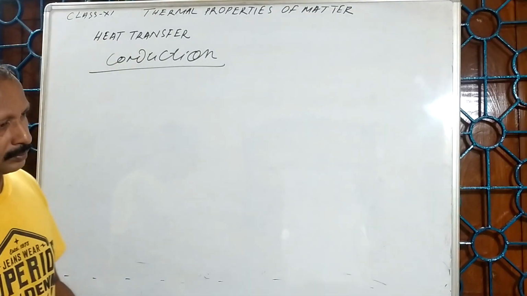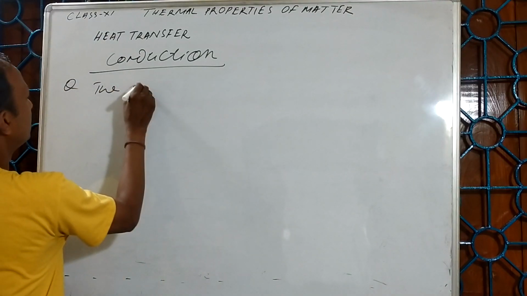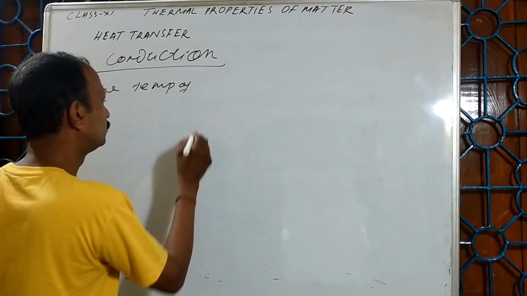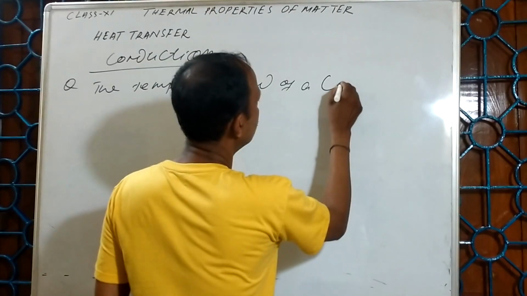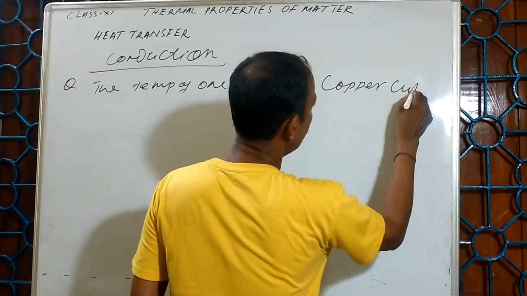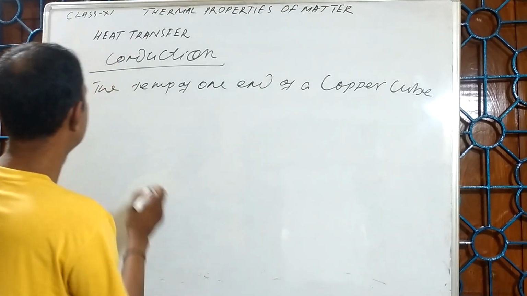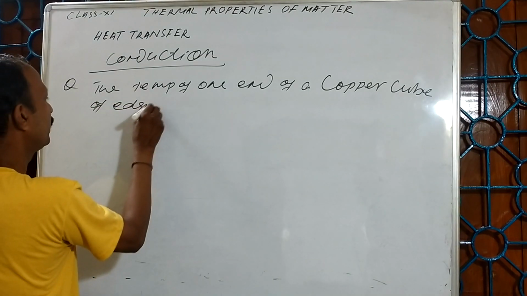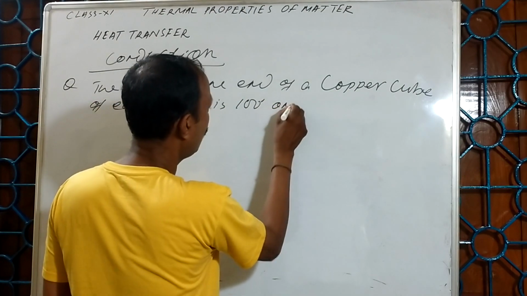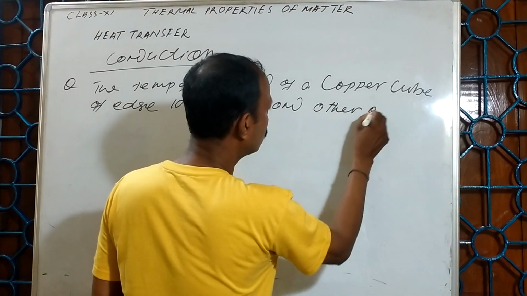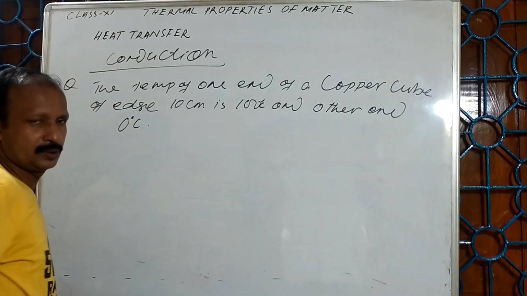For example, the temperature of one end of a copper cube of edge 10 centimeter is 100 degrees, and the other end is 0 degrees Celsius.